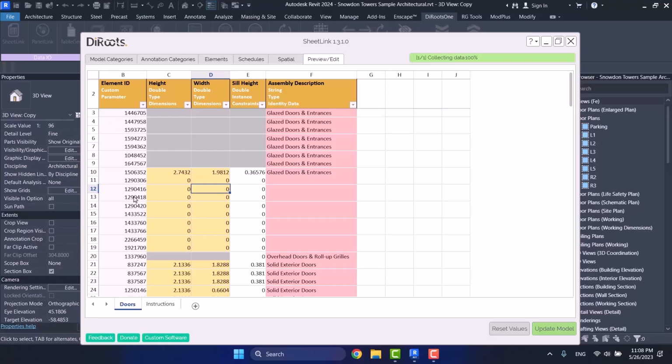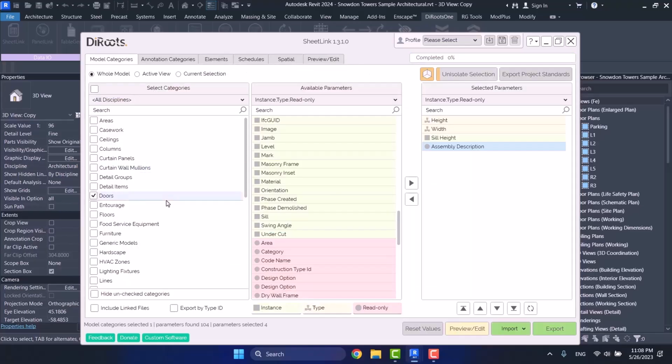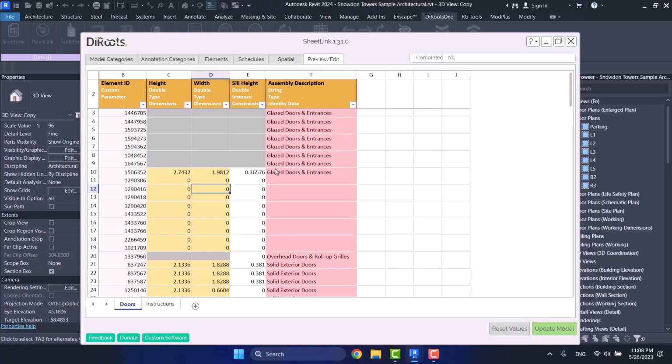Let me come back to the model category tab. You can see that we haven't chosen anything as element ID here to be exported for us. So why do we have element ID here? When you want to export some parameters, the SheetLink plugin by default sorts them based on element ID, and it exports its characteristics for you.